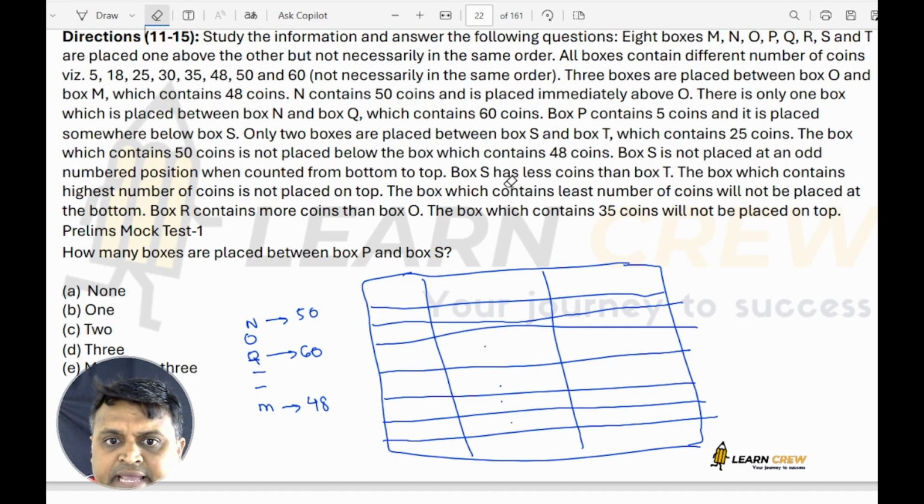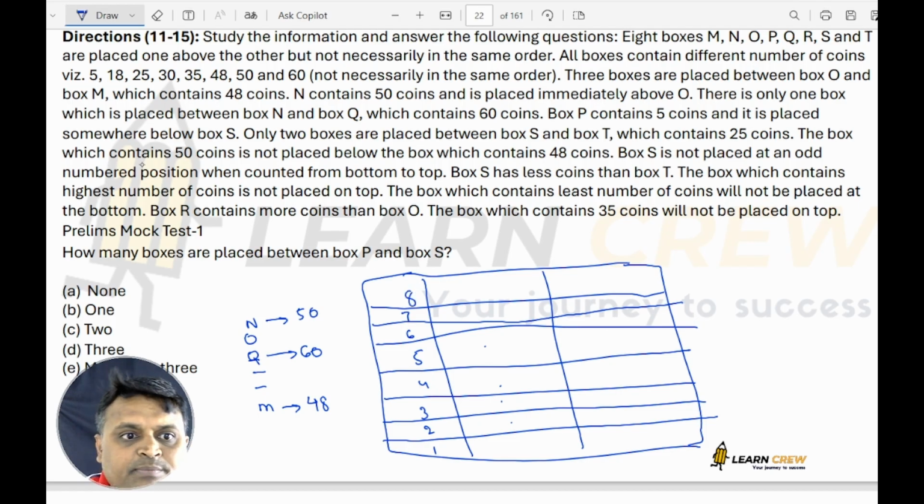Box S has fewer coins than box T. Box S is not placed at an odd numbered position when counted from the bottom. So counting from the bottom, it is 1, 2, 3, 4, 5, 6, 7, 8.